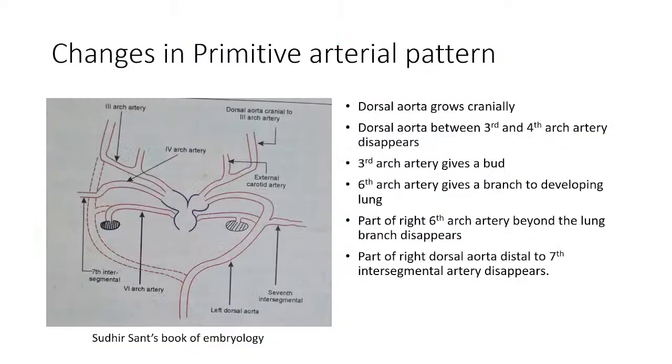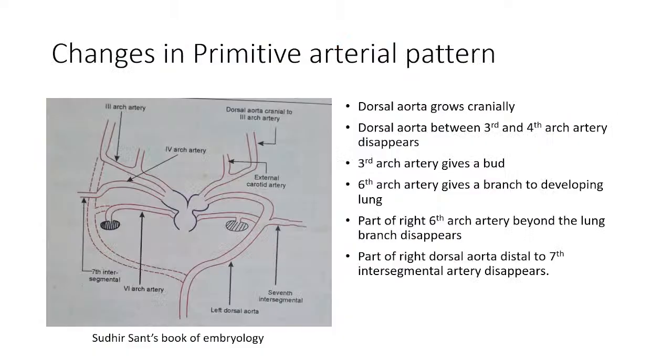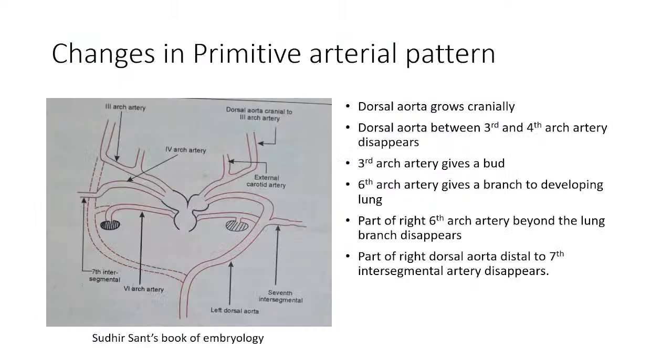So dorsal aorta extension. Then the dorsal aorta between third and fourth. This is the third arch artery. This is the fourth arch artery. So the dorsal aorta between this third and fourth arch artery disappears. You are getting me? Which was present earlier, this portion, now it disappears. The next change is that the third arch artery, which is here, will give one bud. Can you appreciate this? It gives one bud.